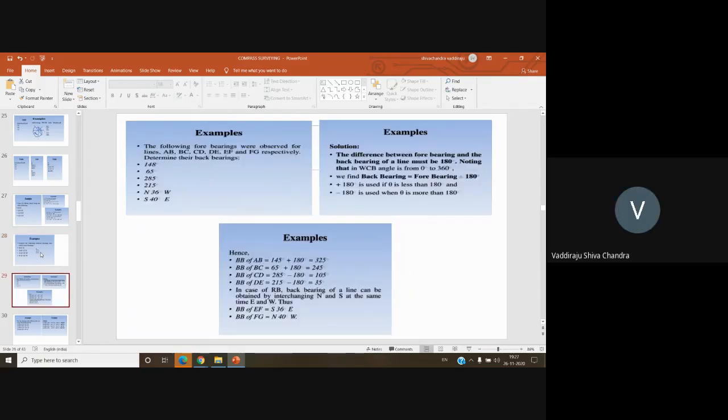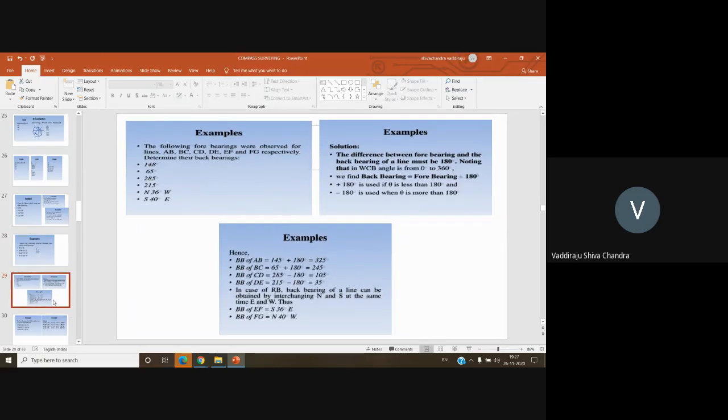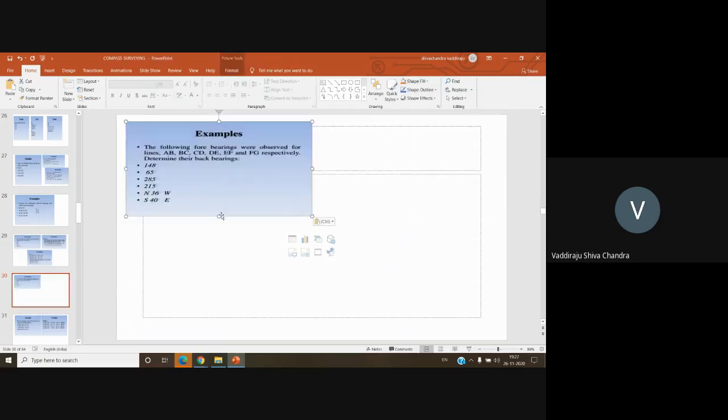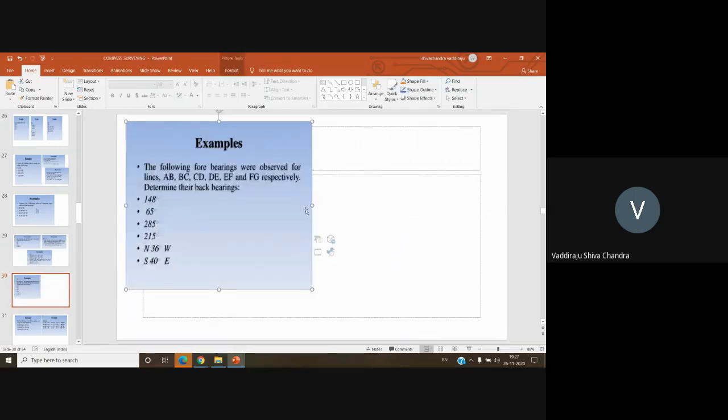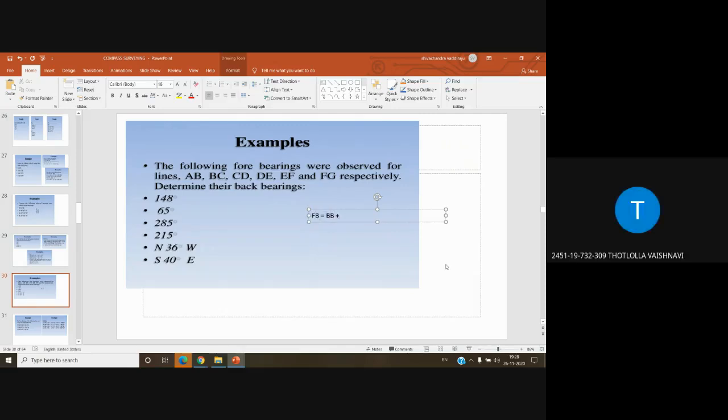So next one, we are having another problem. I already told you what is fore bearing and back bearing. So let us solve one more. The following fore bearings were observed for lines AB, BC, CD, DE, EF and FG respectively. Determine their back bearings. So what is the equation we need to use? Fore bearing is equal to back bearing plus or minus 180.